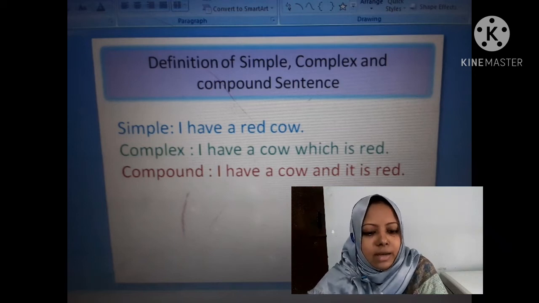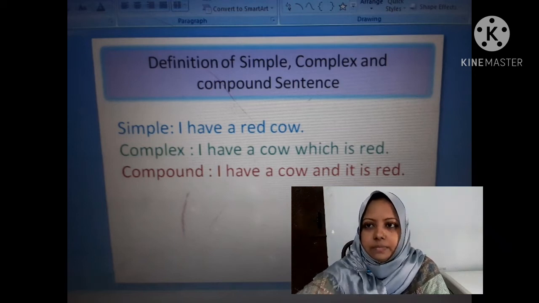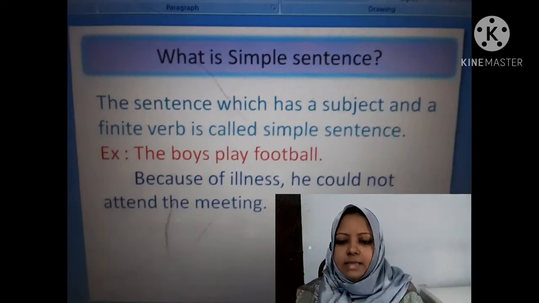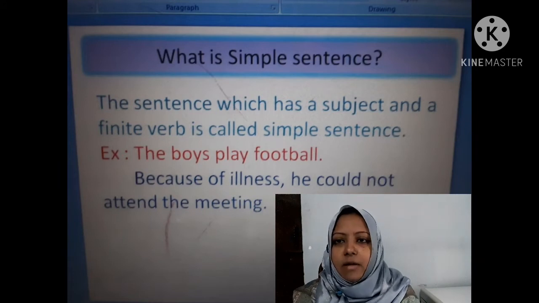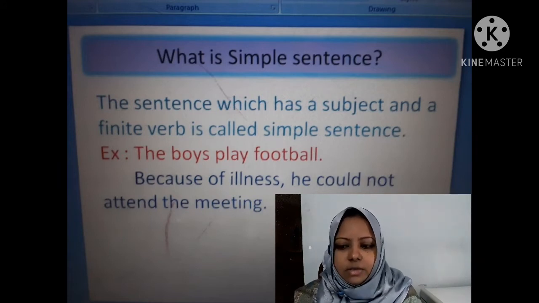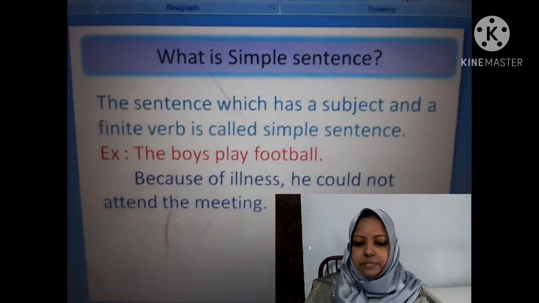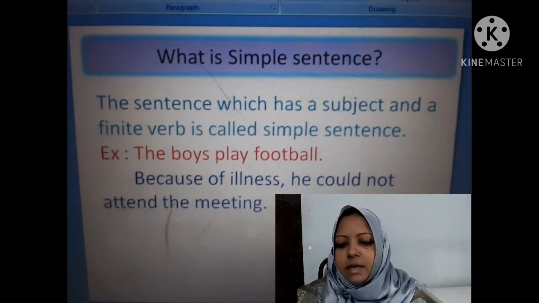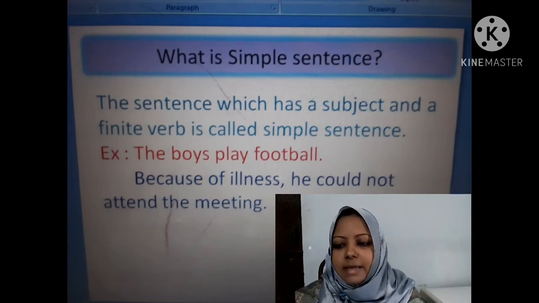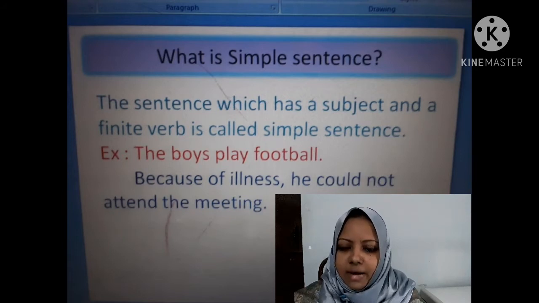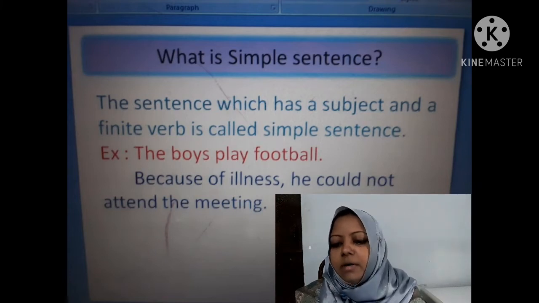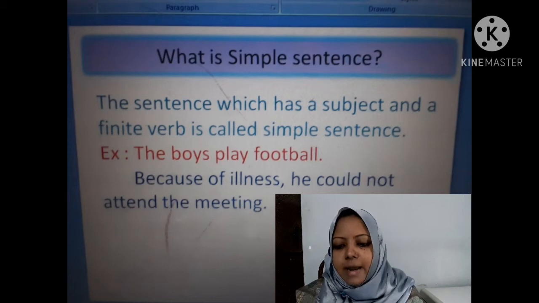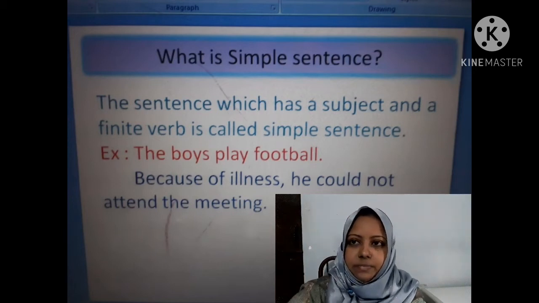Now I am going to tell you the definitions. The sentence which has a subject and a finite verb is called a simple sentence. So what is a simple sentence? The sentence which has a subject and a finite verb is called a simple sentence. Example: the boy played football. Because of illness, he could not attend the meeting.